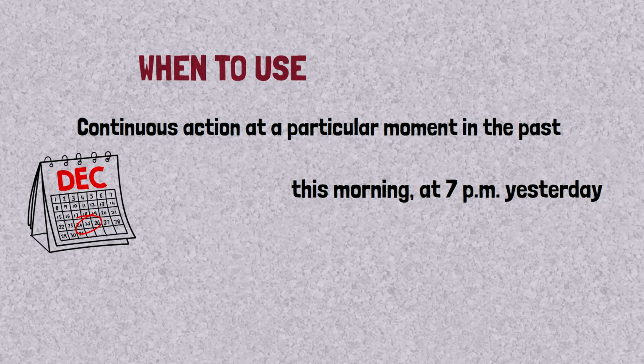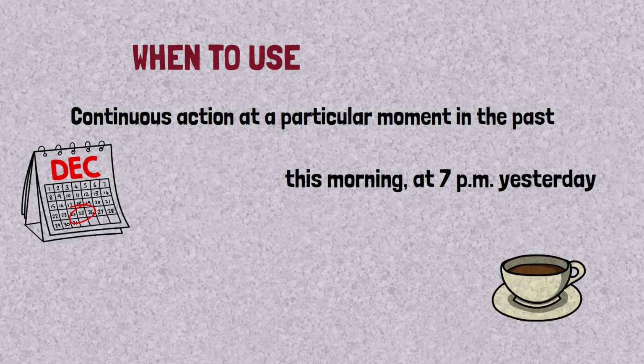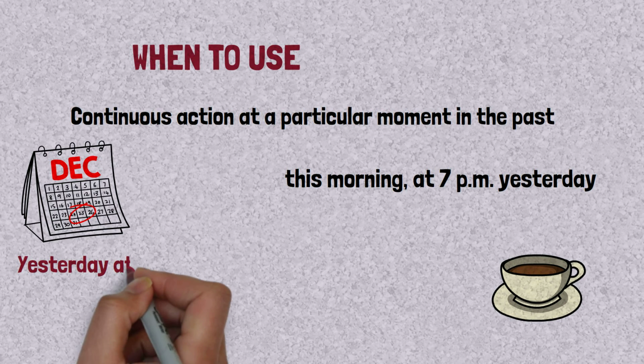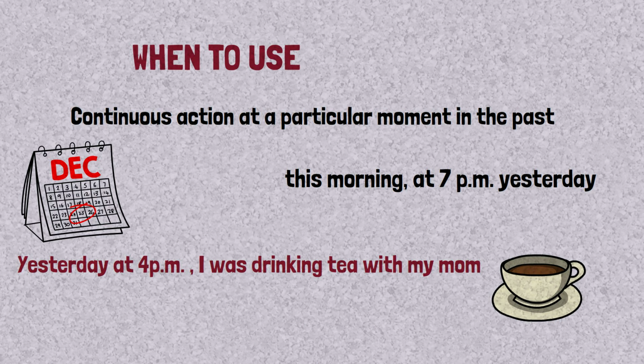In addition to the exact time, it is also possible to specify a period of time in the past when an action took place, using expressions like all day, this afternoon, or during some time. For example, yesterday at 4 p.m. I was drinking tea with my mom.